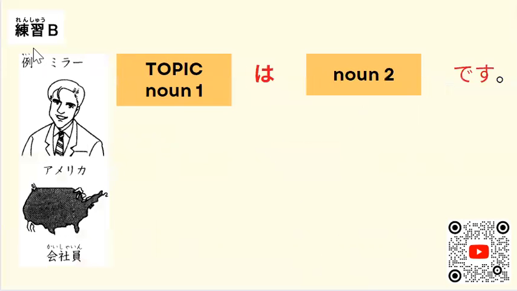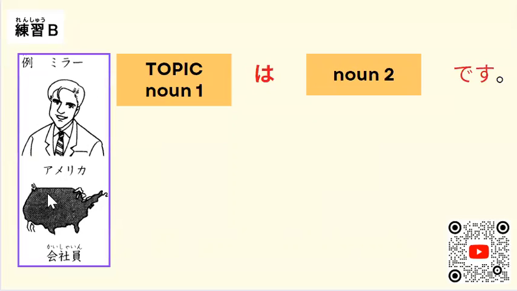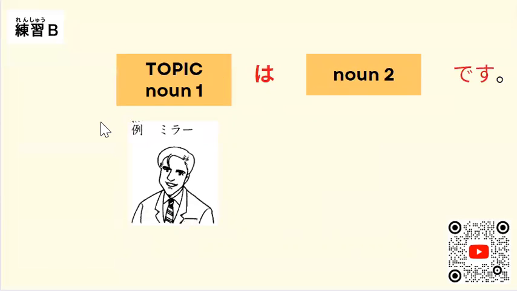ね、皆さん、let's go to 練習 B. Okay. I would like to ask, what is the topic here? Is it 皆さん、アメリカ、会社員? Okay. The topic here, 皆さん, is 皆さん. So we can check here. If you notice 皆さん, the grammar pattern of 日本語 here is very easy to understand, no?